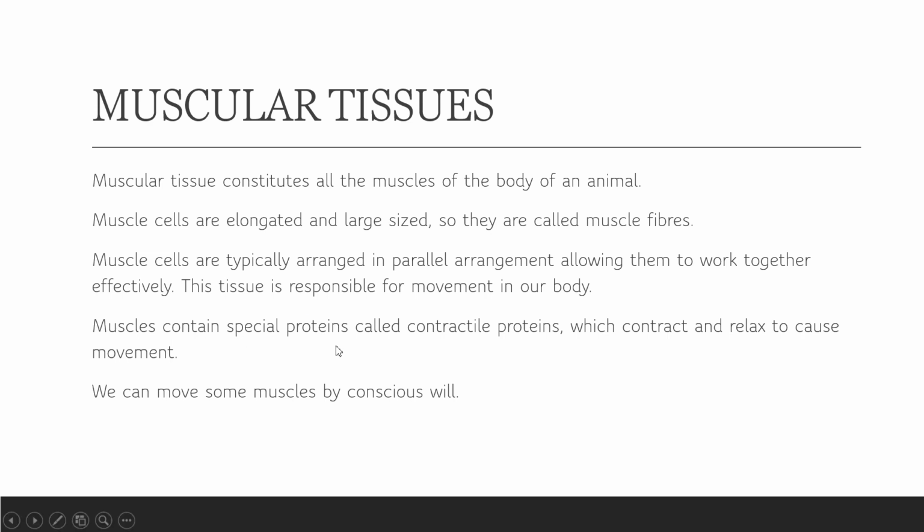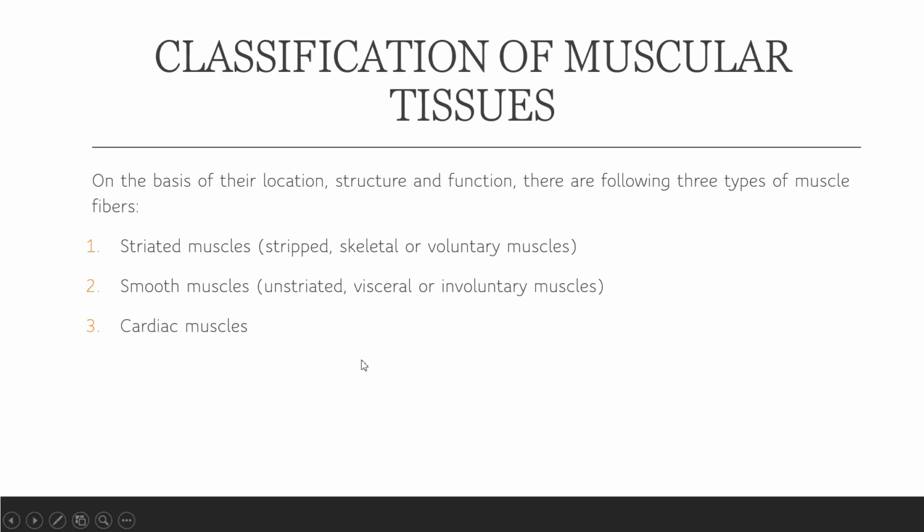We can move some muscles by conscious will, meaning with our will we can move some of the muscles. On the other hand, there are muscles we cannot move; even if we try, we are not able to move them. So on the basis of this, we have muscles in three categories: striated and non-striated muscles, you can say. These are named differently according to their function or capabilities. Striated muscles means they appear striped, like dark and light bands, so we can say they are striped ones. That is why they are named striated muscles.